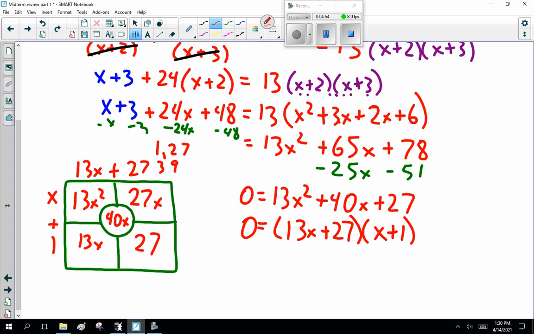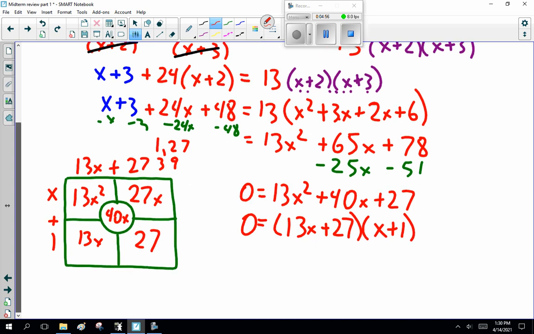No, I would not expect you to factor something this nasty. But as long as we have, what do we do next? 13x plus 27 is 0, or x plus 1 is 0.